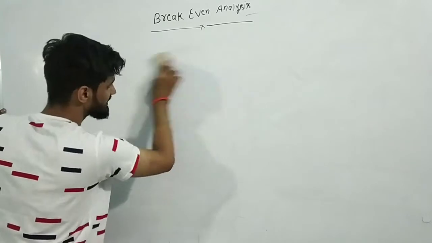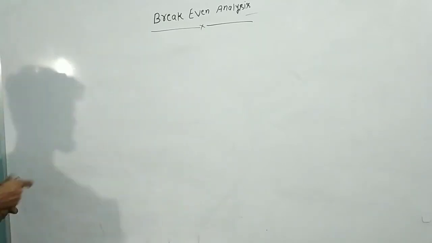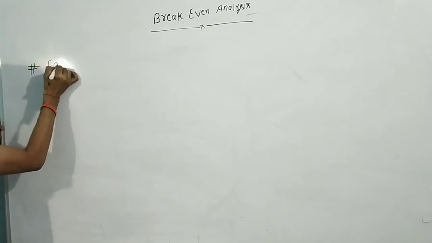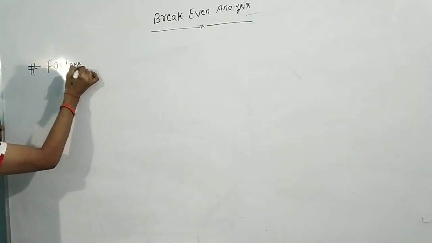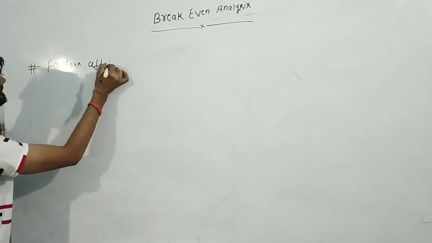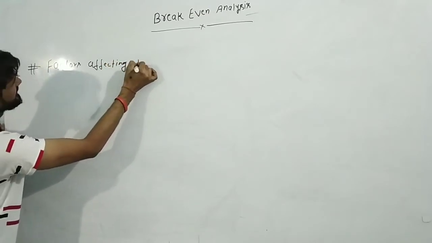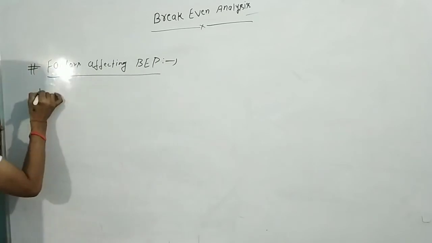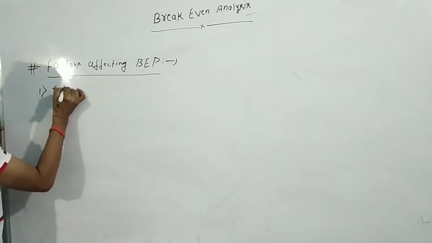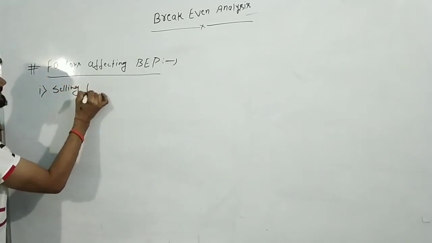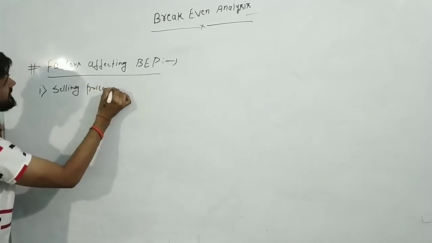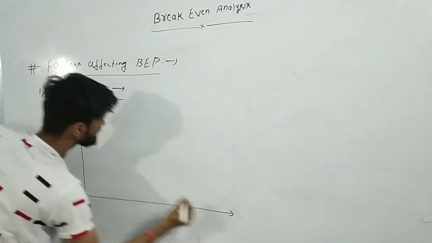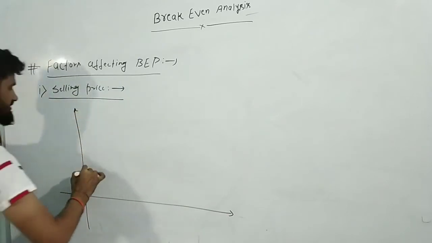So there are 3 factors on which the break-even point depends. I am writing the factors affecting break-even point. First is selling price. How? I am letting you understand with the help of the graph, my dear friend.